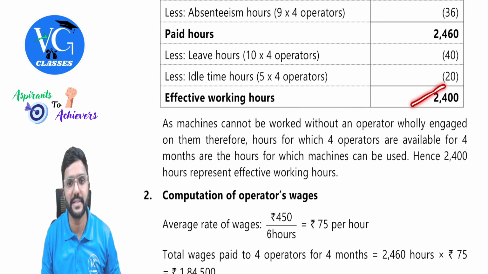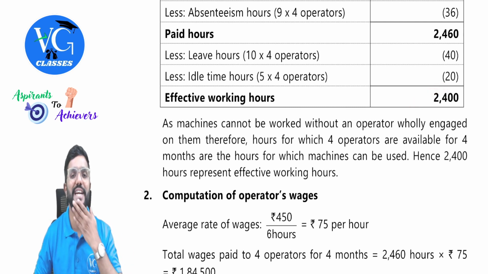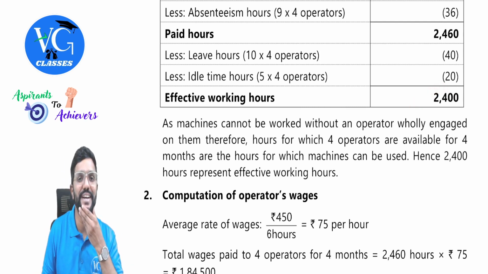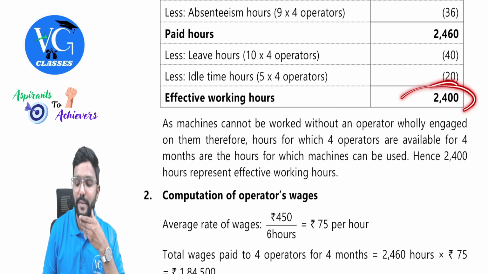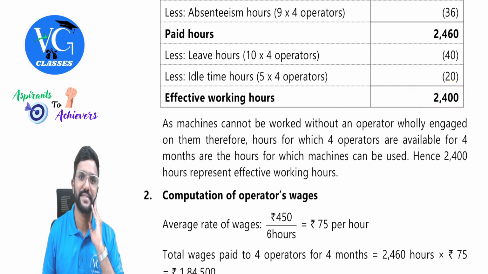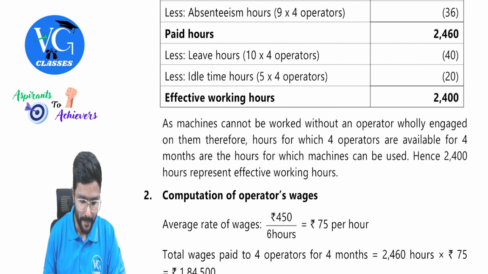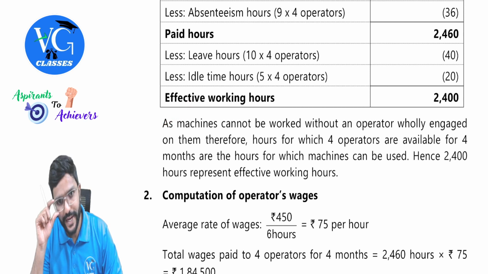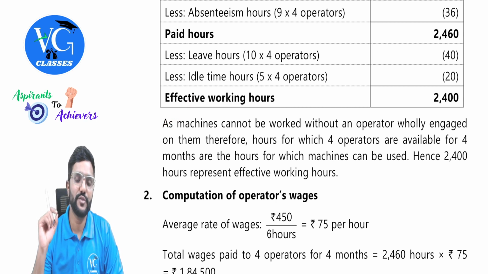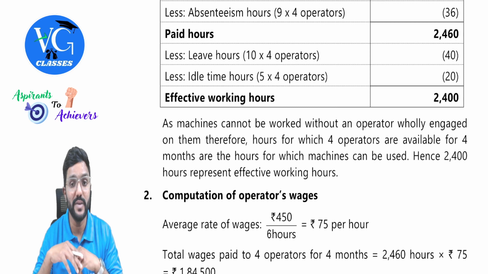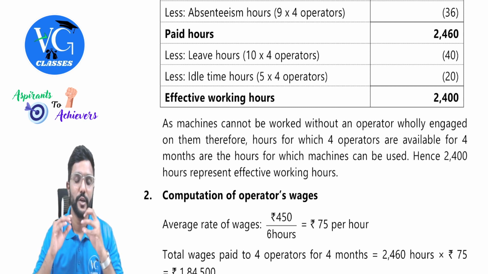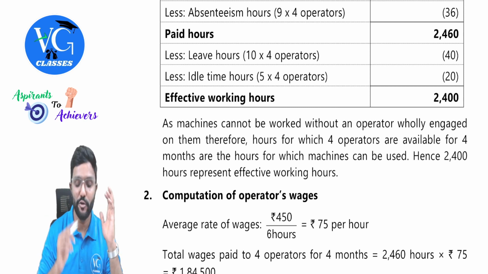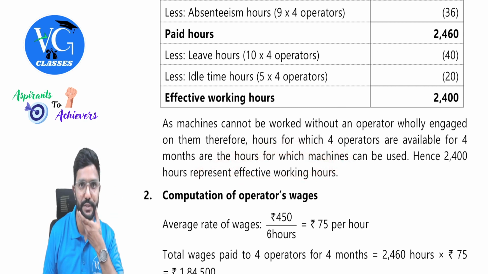2400. Actually, this is labor hours calculation, but it will be the same as machine hours. Why, sir? Because machine cannot operate without labor. That is without operator. So whatever is the labor hours is equal to machine hours. Because the machine cannot operate without operator, guys. As machines cannot be worked without an operator wholly engaged on them, therefore, hours for which 4 operators are available for 4 months are the hours for which machines can be used. Hence, 2400 hours represent effective machine hours, guys, or productive machine hours.